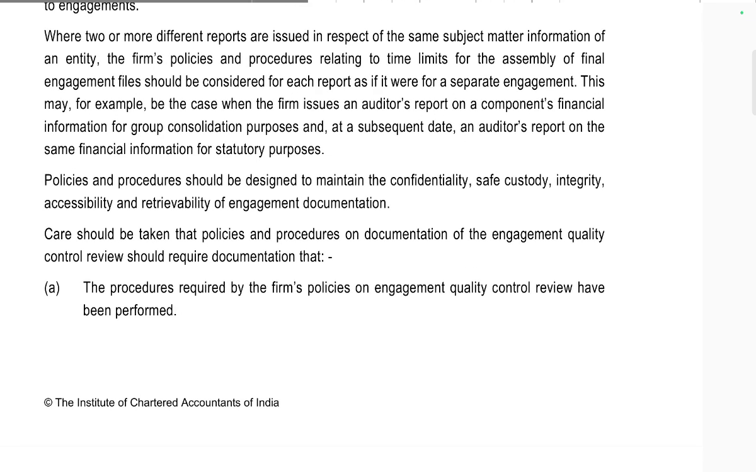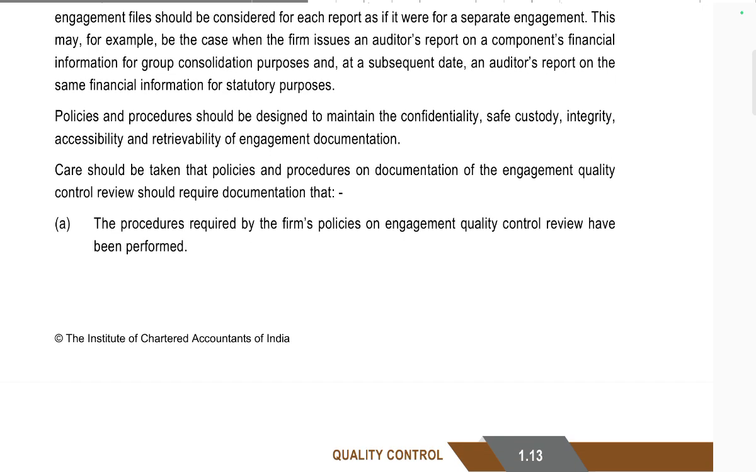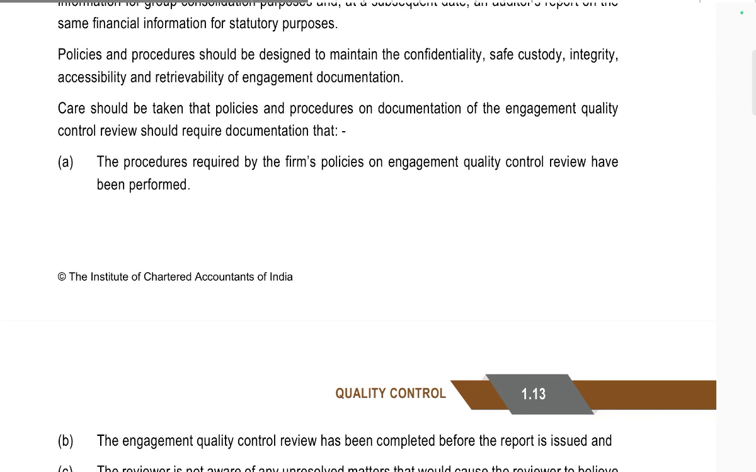The policies and procedures should be designed to maintain the confidentiality, safe custody, integrity, accessibility and retrievability of engagement documentation. Care should be taken in the policies and procedures regarding documentation. Engagement quality control review should review documentation that the procedures required by the firm's policies on engagement quality control review have been performed.